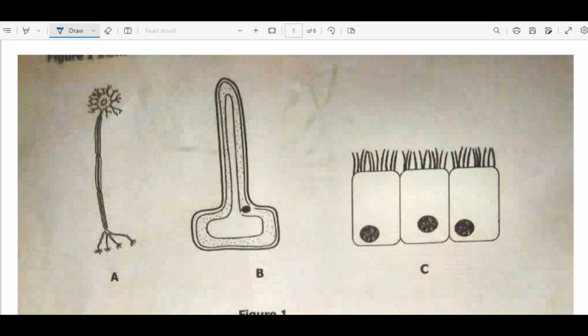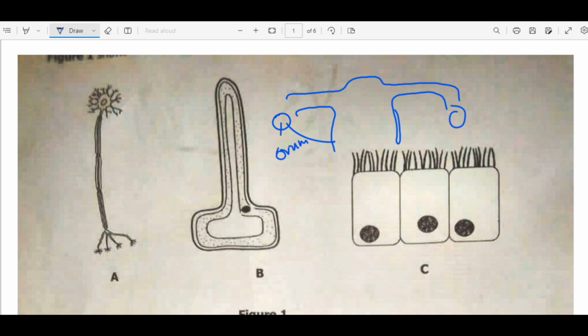So if you look at the structure of the female reproductive system, there is what we call the fallopian tube, and in the fallopian tube is where the process of fertilization mostly occurs. Now the female sex cell, which is the ovum, is different from the male sex cell, which is the sperm. The sperm has a tail that it can use to move from one position to another. But with an ovum, the case is different. It can't move on its own. So there should be something that helps to move this ovum.